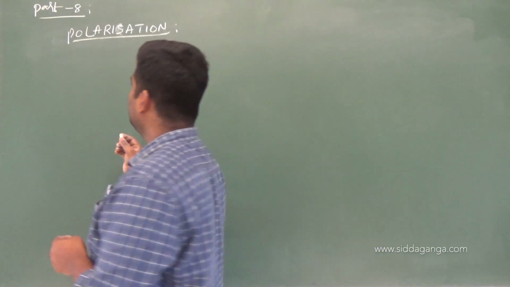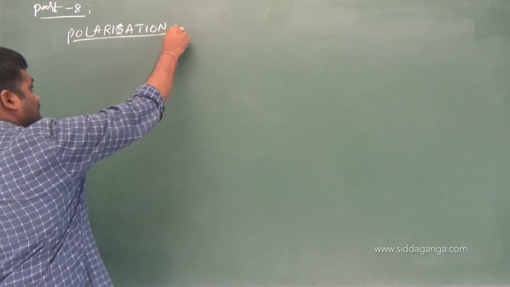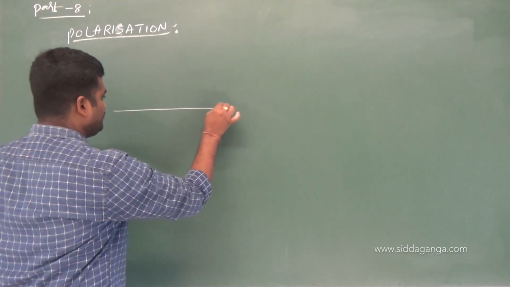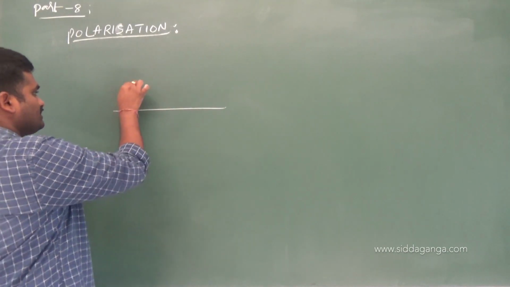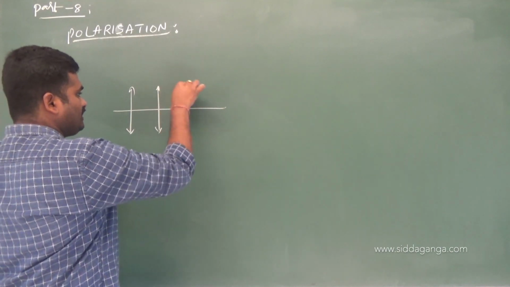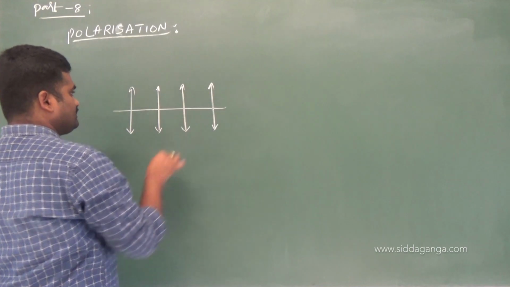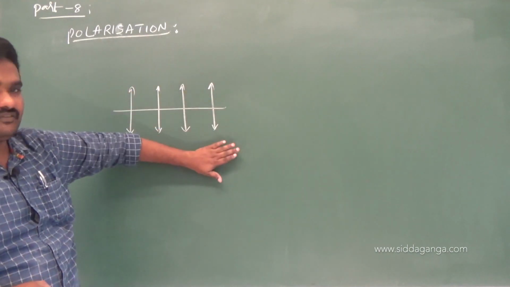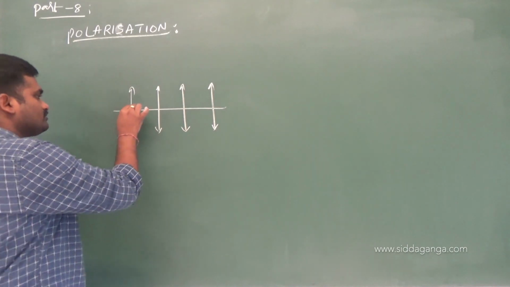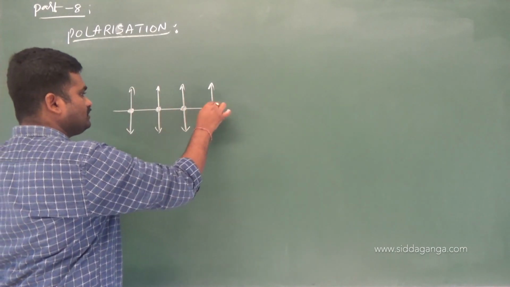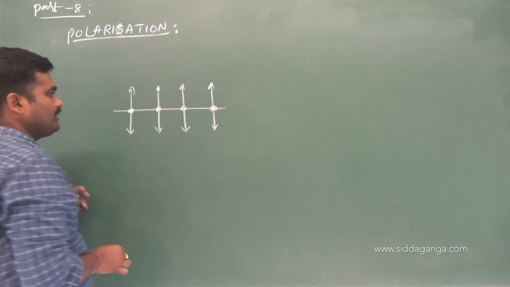So as of now, polarized light in the sense, what do you mean by unpolarized light? An unpolarized light is nothing but an electromagnetic wave which has the particles of the medium vibrating in two mutually perpendicular planes. I will say these arrows, these particles are vibrating in this plane. One more particle is going to be vibrating perpendicular to the plane, so it has both a dot component as well as an arrow component.